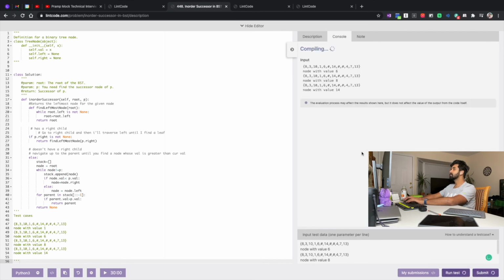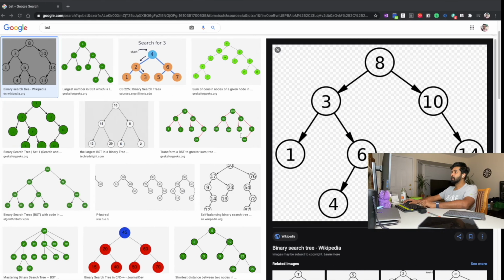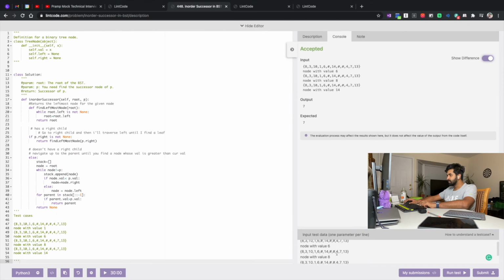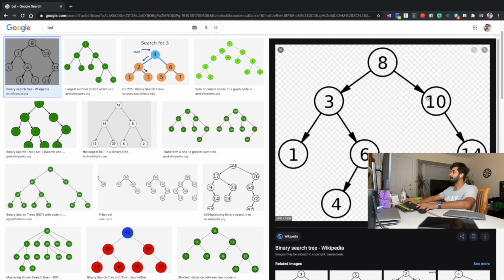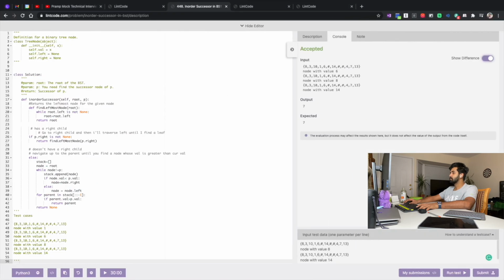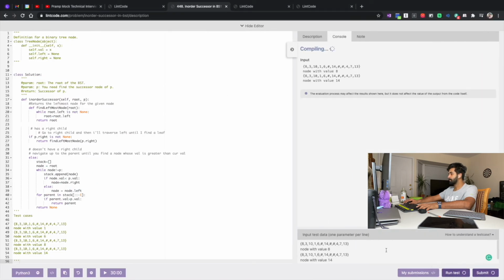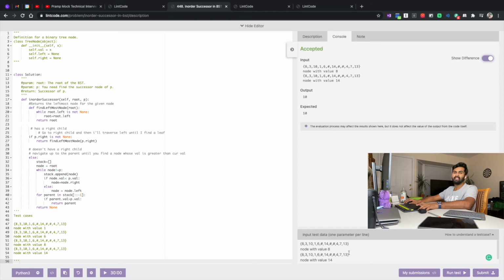Run test. For 6, the output should be 7. Good. And what is the next test case? For 8, right? So for 8, the output should be 10. 10 is the successor. So for 8, let's go ahead and try. Oh, I like LintCode in this aspect because I can test all of them at once. So for 8, 10, that is good.